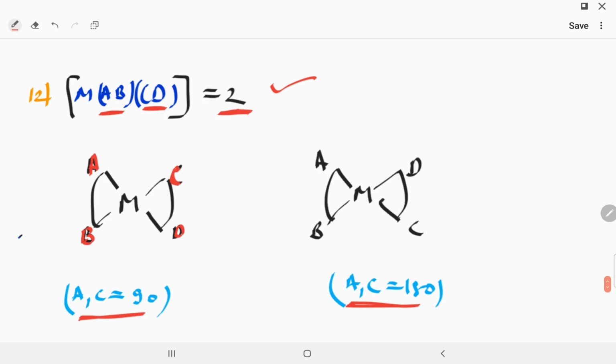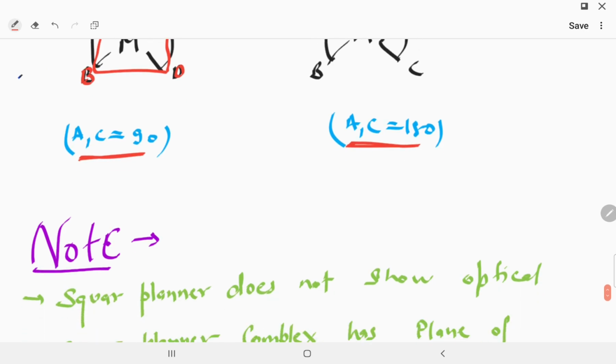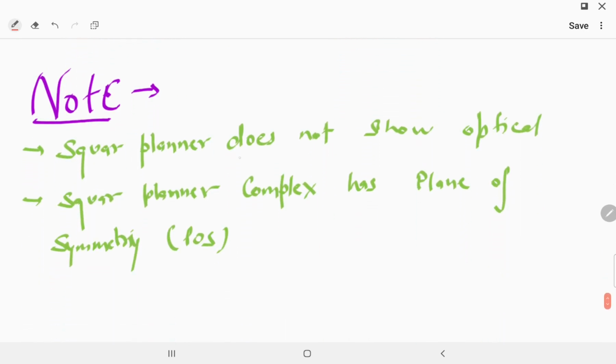Now, what is a POS, plane of symmetry? It is where we can cut into two equal halves. If I say this is a plane, we can cut it into the same halves, like a slice cut. So this is a plane of symmetry, so it will never show optical isomerism. So guys, this is an important note: square planar does not show optical isomerism. Please understand, square planar does not show optical. And the one important point is that a square planar complex has a plane of symmetry, that is POS. So I hope this is very clear to you.